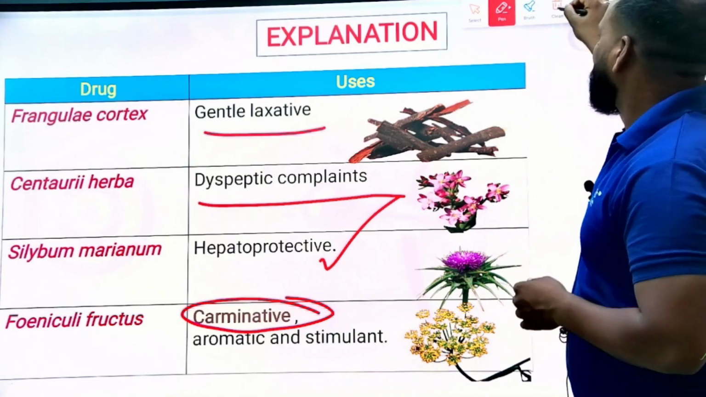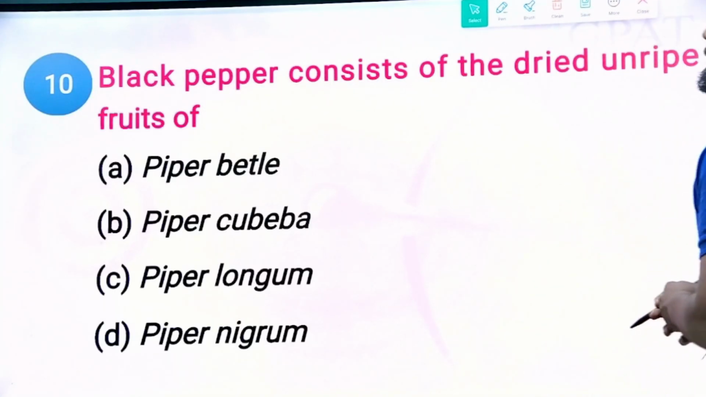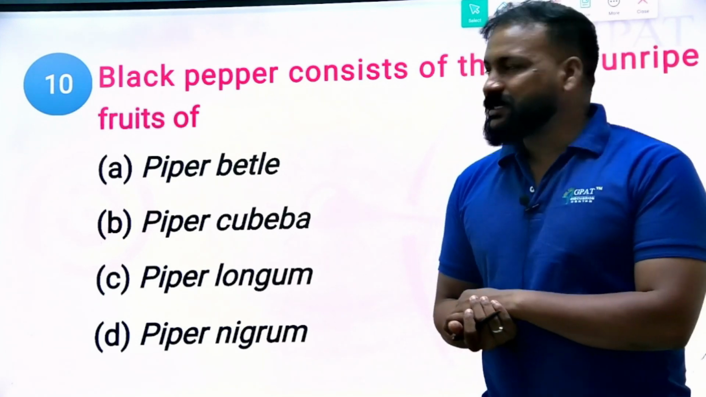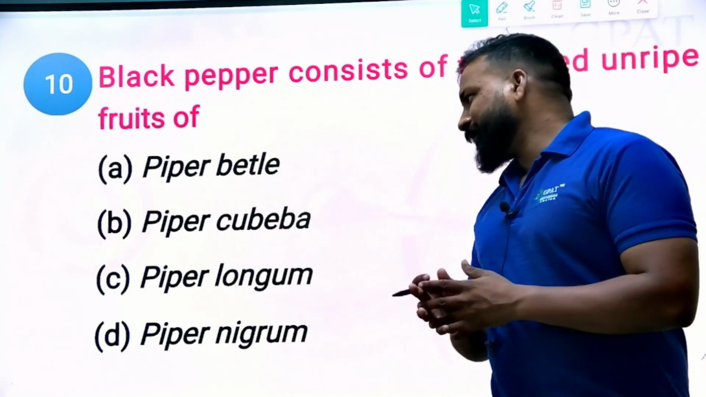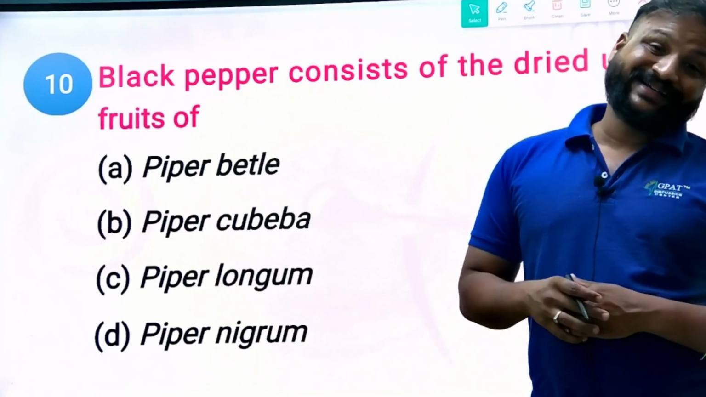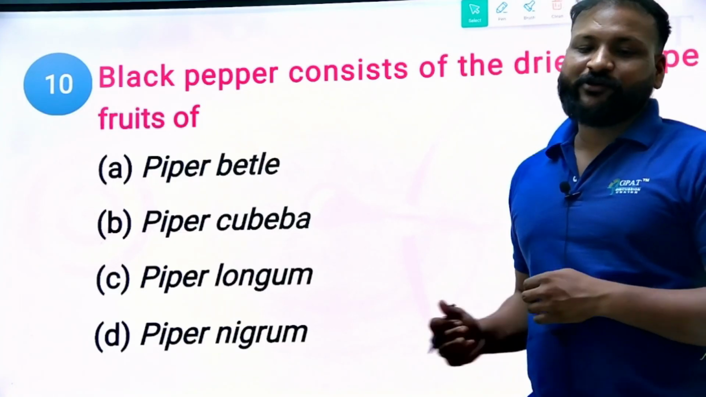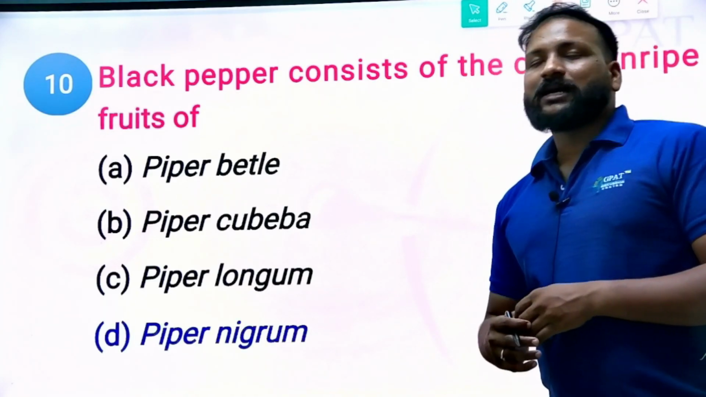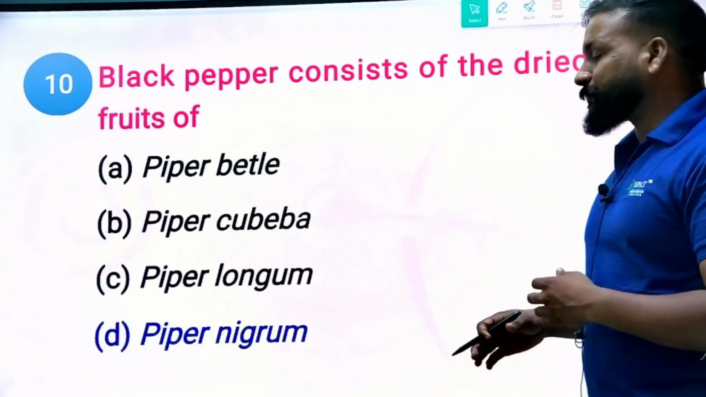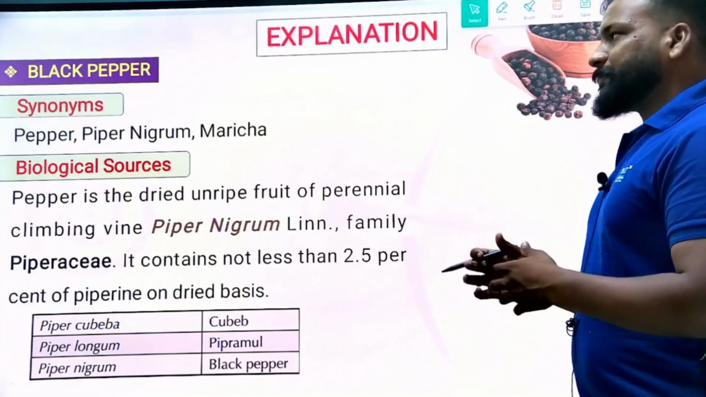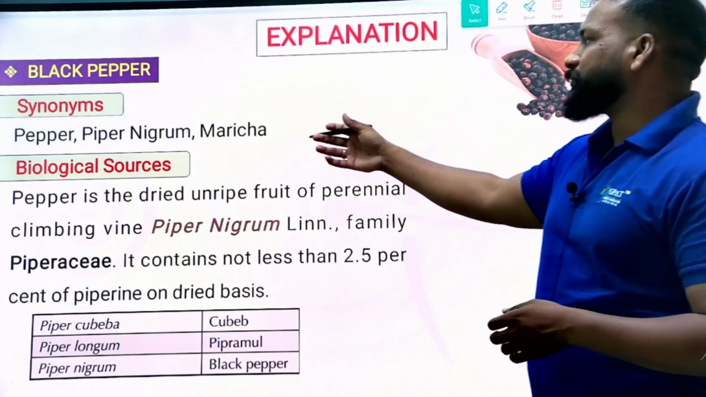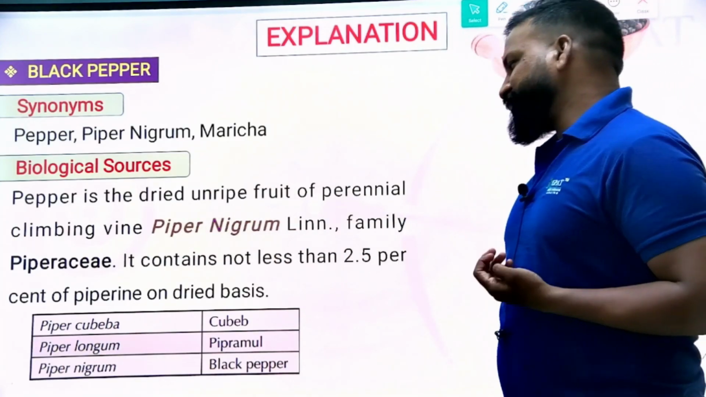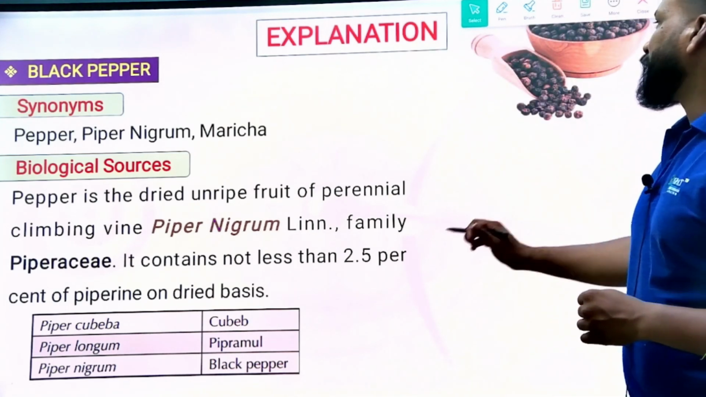Yes. Now the next question. Black pepper consists of dried unripe fruits of. So what is the source of black pepper? It is obtained from Piper betle, Piper cubeba, Piper longum, or Piper nigrum. Just now we came across it. The right answer will be Piper nigrum. Piper nigrum is the right answer for black pepper. You can see maricha or Piper nigrum is obtained from the family Piperaceae. Yes. Now next question.